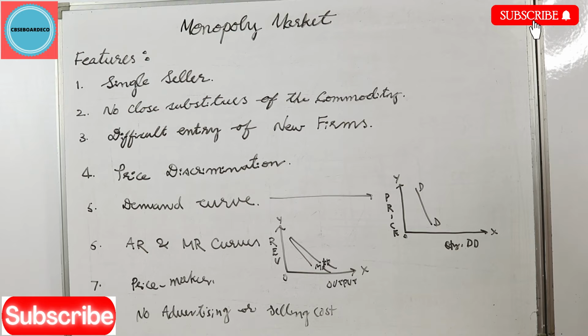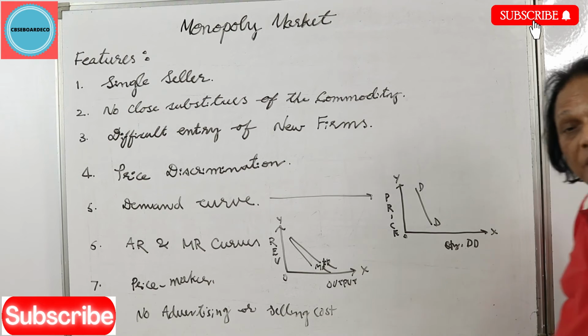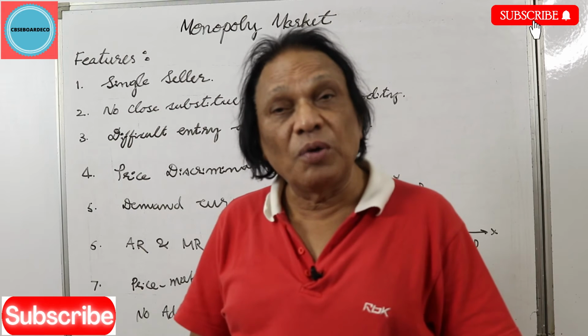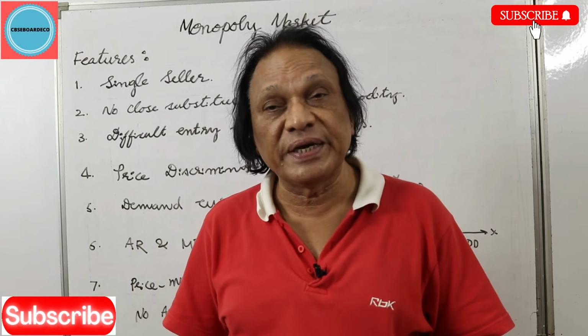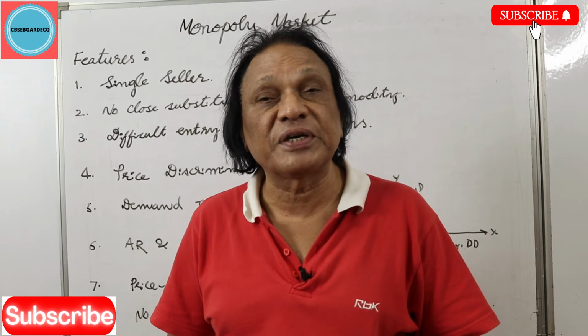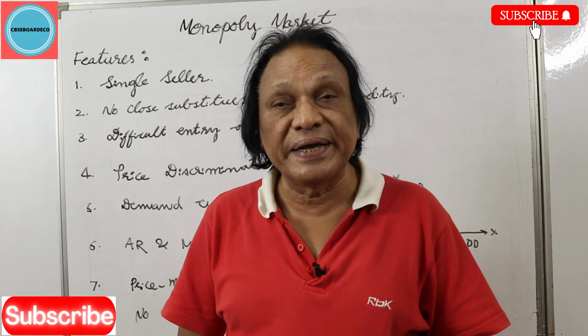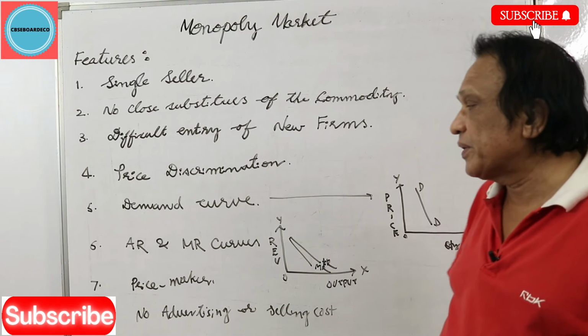And the seventh point you have, a monopolist is a price maker. Obviously, when you are the only seller, you are a price maker. You don't take it from anywhere else. Like under perfect competition, the firm is a price taker. Under monopoly, he is a price maker.